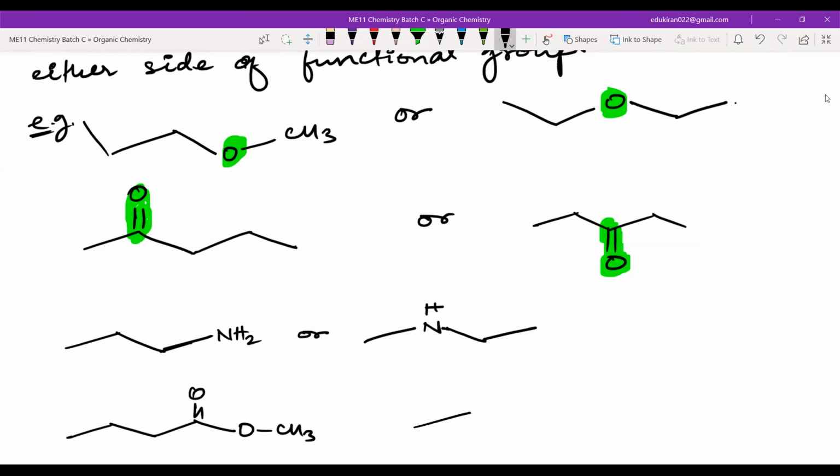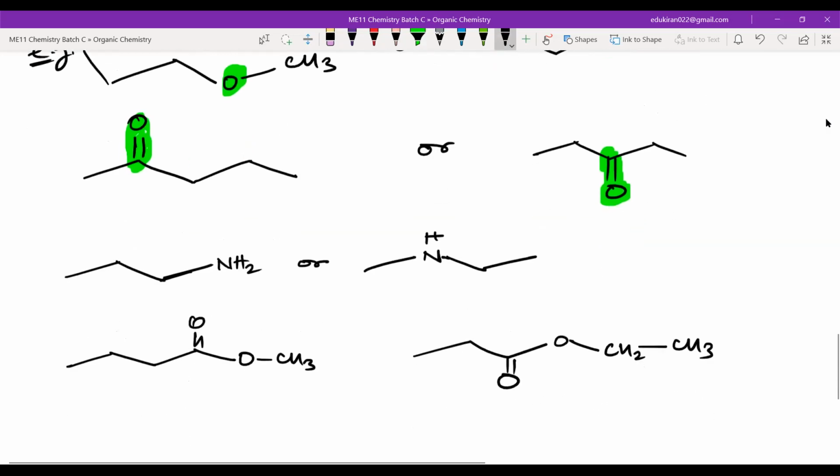Then you can have double bond O here. So the number of carbon atoms are now 1, 2, 3, 4. What else?